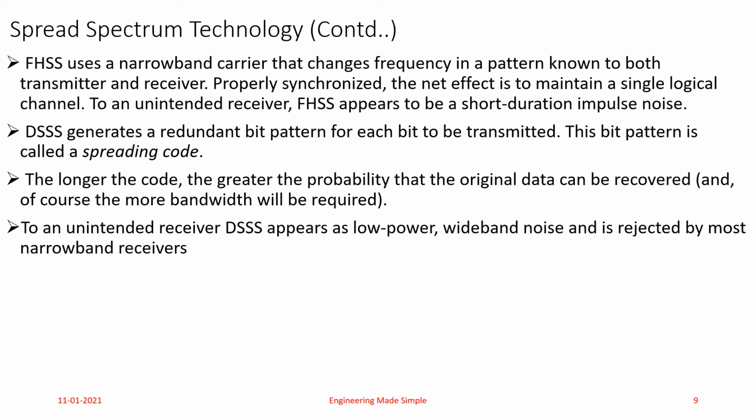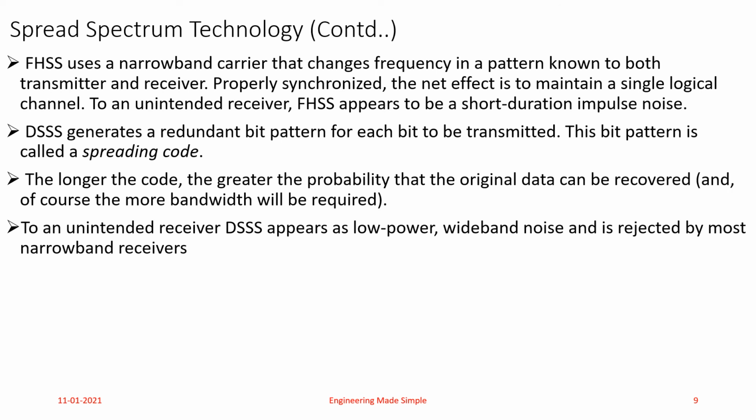Now, if a signal is received by an unintended receiver, what is the meaning of unintended receiver? It means the signal is not meant for that receiver, but still it is receiving it. So in that case, that receiver will be an unintended receiver.